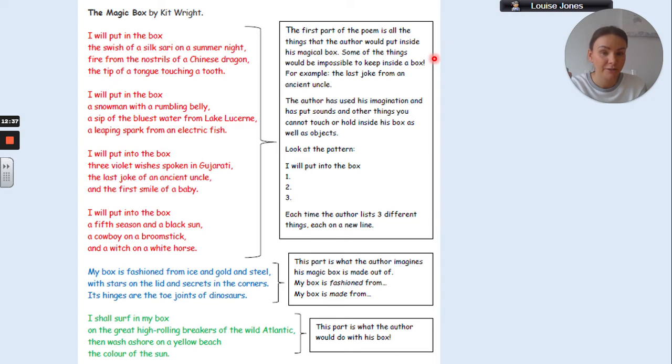He's even chosen some impossible things that you wouldn't actually be able to keep inside a box, like a snowman. You wouldn't be able to put a snowman inside a box, it would melt. And a snowman with a rumbling belly. Well, a snowman isn't alive, is it? So it wouldn't really have a rumbling belly. So he's kind of played around a bit there and tried to think of some really interesting different things.